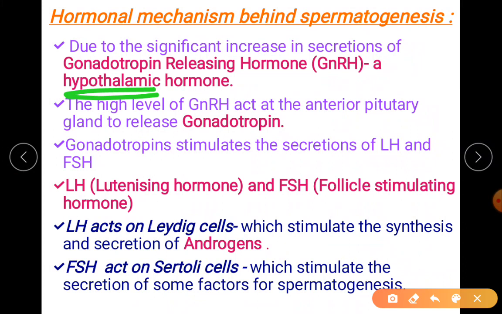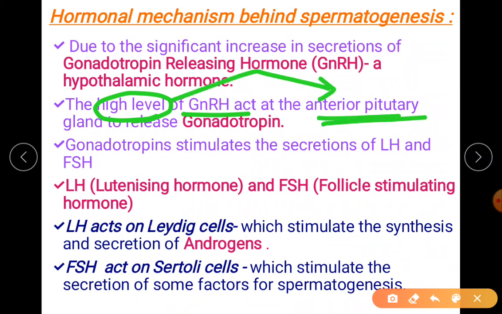The name of the hormone is gonadotropin releasing hormone, GnRH. Once this GnRH is high in concentration, it will act on the pituitary gland.